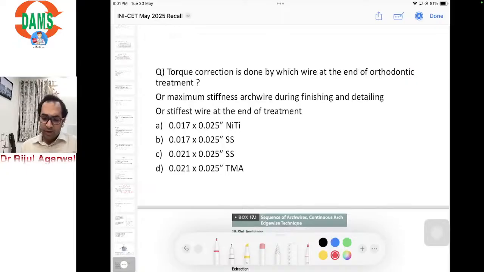Next question, a very important question in which again two varieties, or you can say three, were given. That torque correction is done by which wire at the end of orthodontic treatment? Most students said it was not about torque correction, it was about the maximum stiff archwire during finishing and detailing, or the stiffest wire at the end of the treatment.